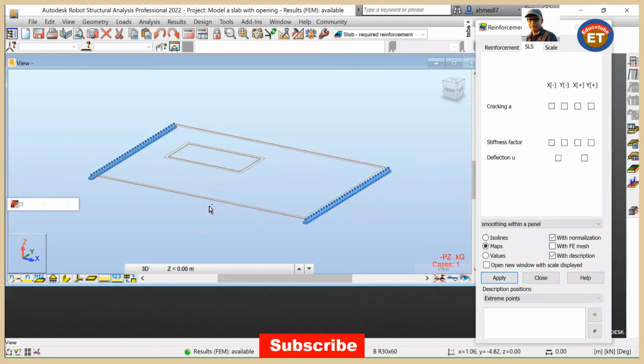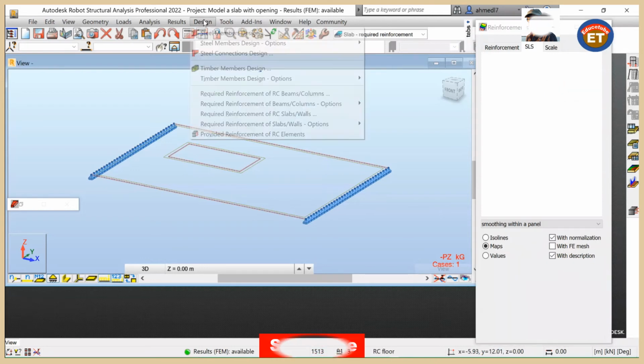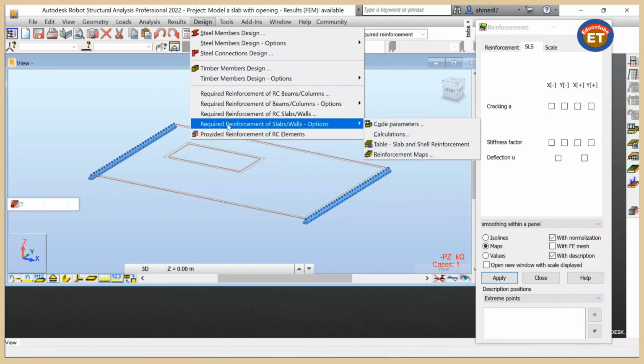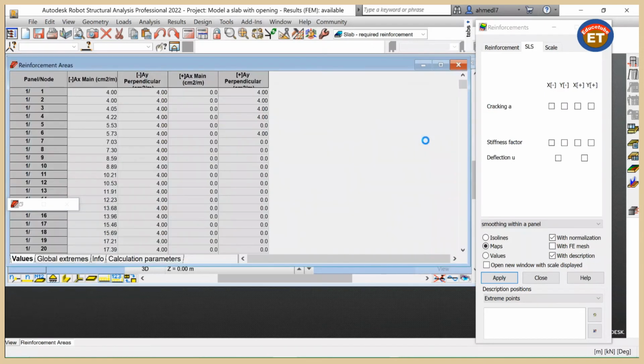Now we will display the results of required reinforcement in tabular format. So how to do that? We will go to Design and come here: Required reinforcement of slab, walls, options, code, calculation, come to this point, table, and slab and shell reinforcement. Click here. The table opens. We got the table.